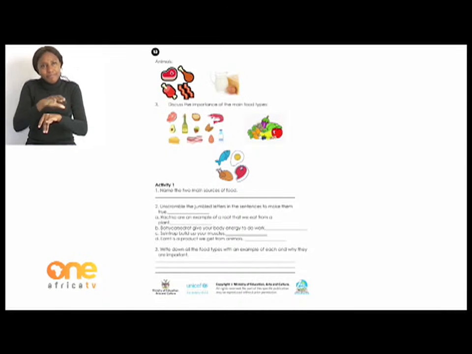Other products include milk. Okay, and from milk we can make cheese. Another thing that is cool of milk is that if we refrigerate it, a layer of cream forms on top of the milk, and from that we can make butter. Okay, the last example that I have is eggs. Okay, so eggs is another product that we get from animals.